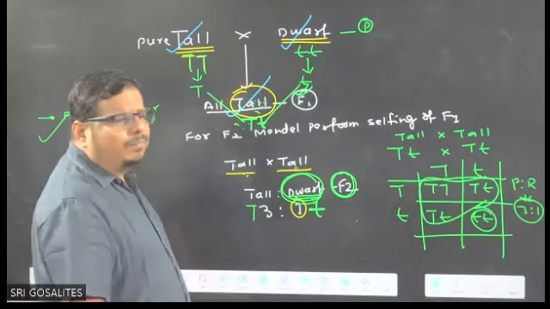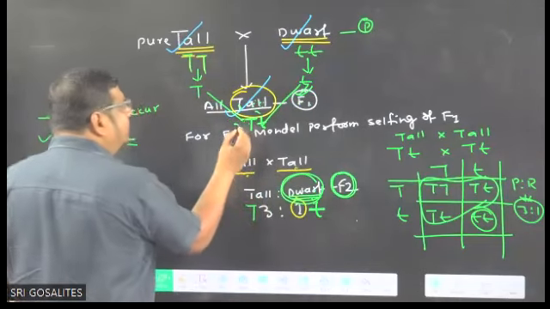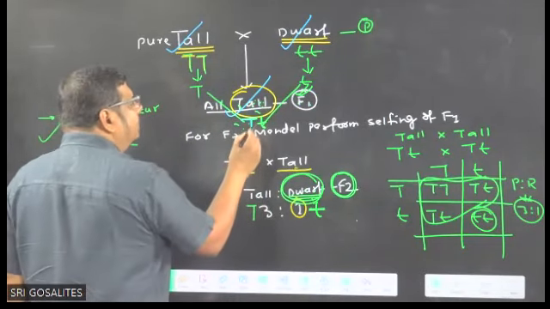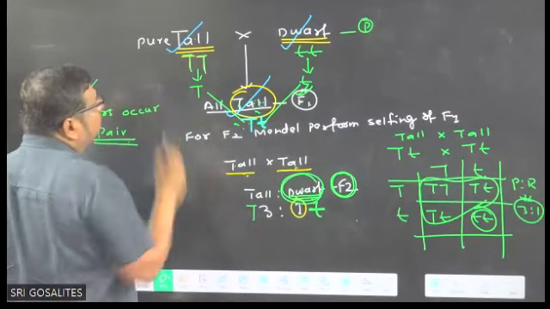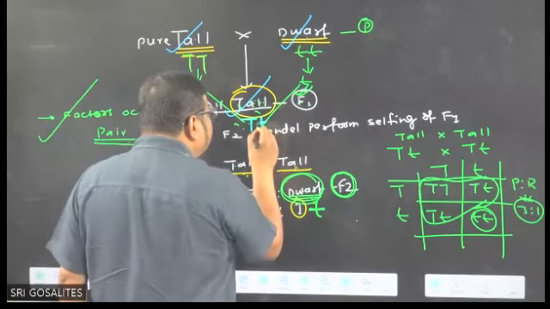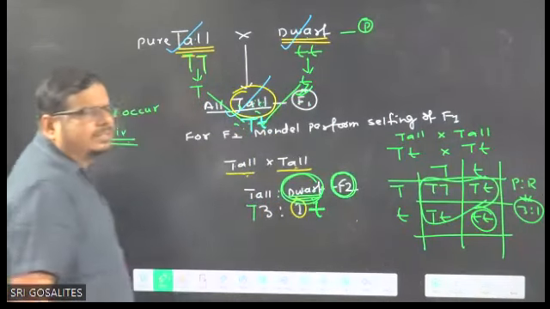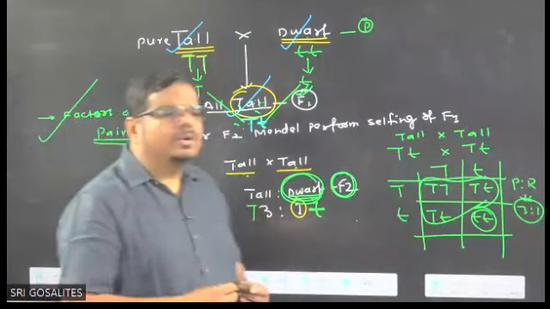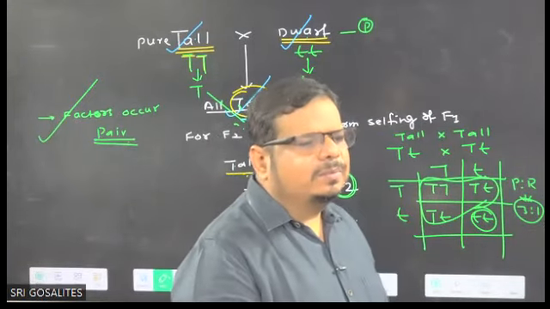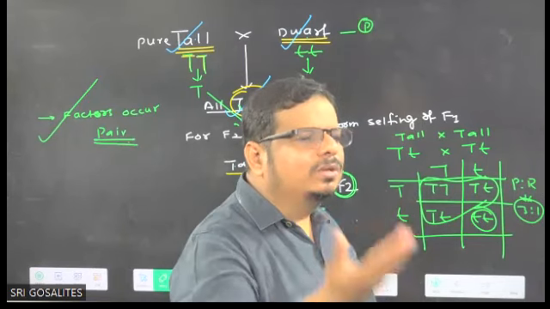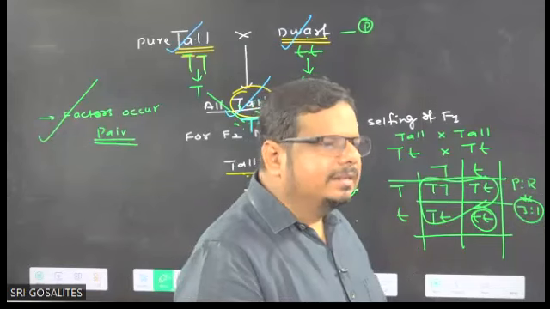So Mendel was forced to say, here capital T is coming and a small t is also coming. Capital T coming from this parent, small t coming from this parent. But who is only able to express itself, capital T or small t? Capital T is able to express itself. Small t is not able to express itself.